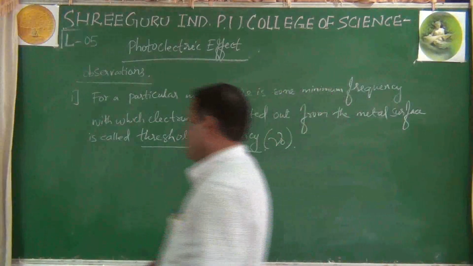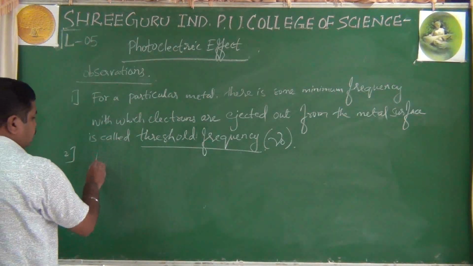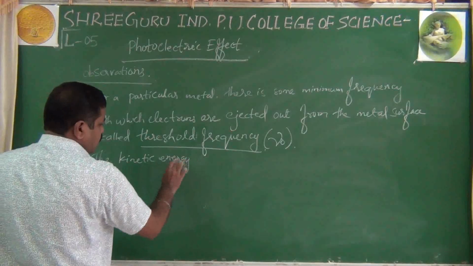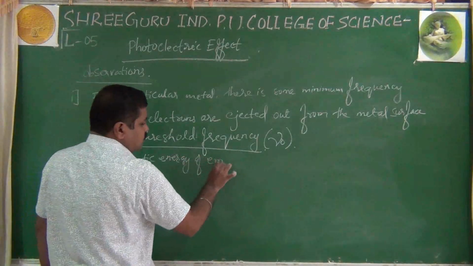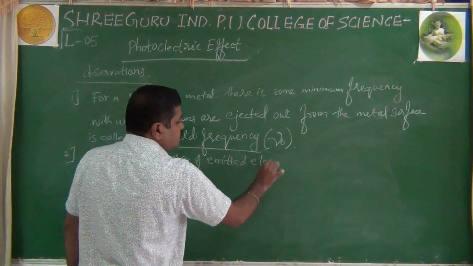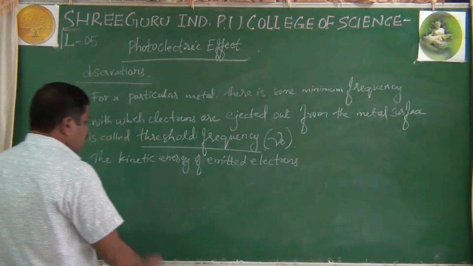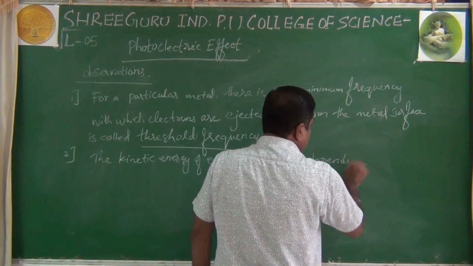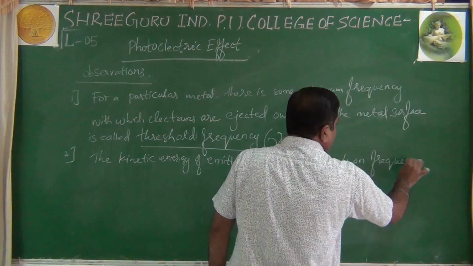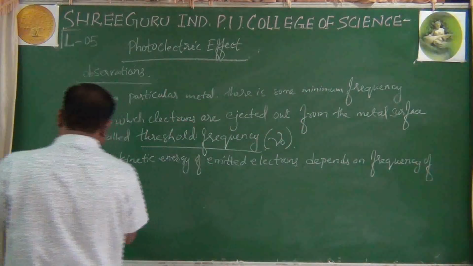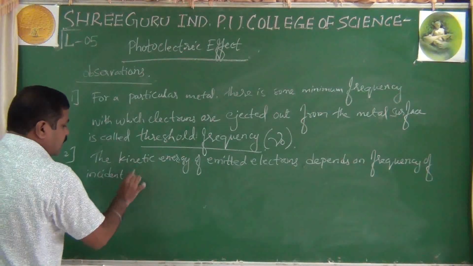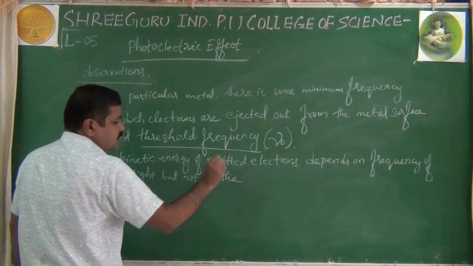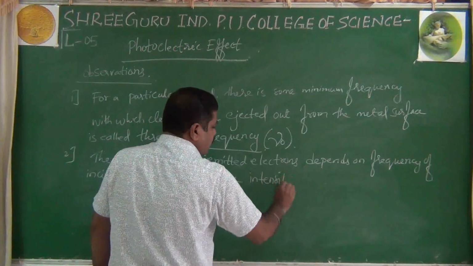Then, after ejecting electrons, the kinetic energy of emitted electrons, these points are very important, students, the kinetic energy of the emitted, liberated electrons, depends on the frequency of incident light, but not on the intensity of light.